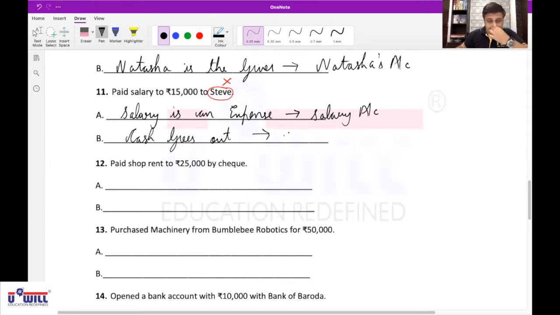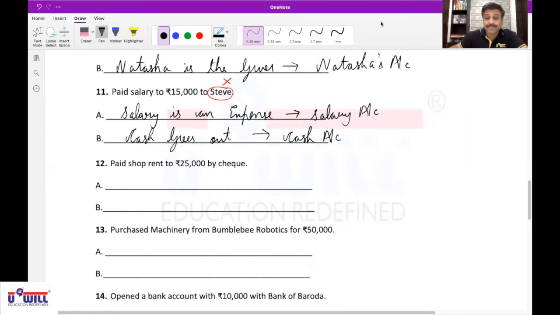Correct. So what comes in? Service comes in, and service coming in results in an expense. Which expense? Salary is an expense. Affects salary account. And second effect, what goes out? Cash goes out. Affects cash account. Shruti, tell me the 12th one.